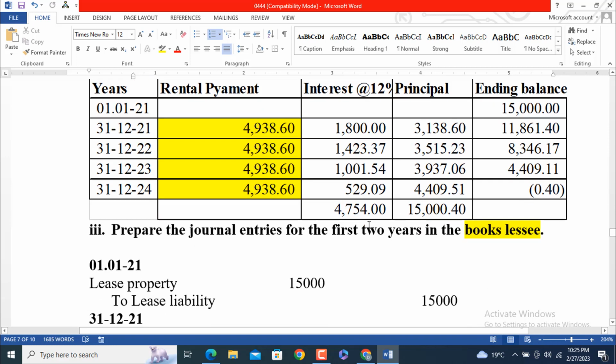Look at this: 4,754 is the total interest, and 15,000 is the principal amount of the equipment, which is the car.